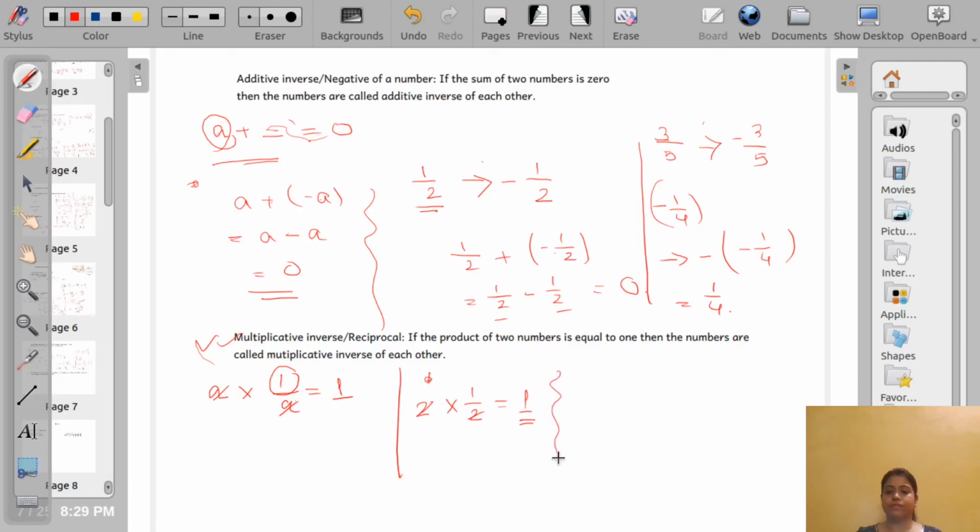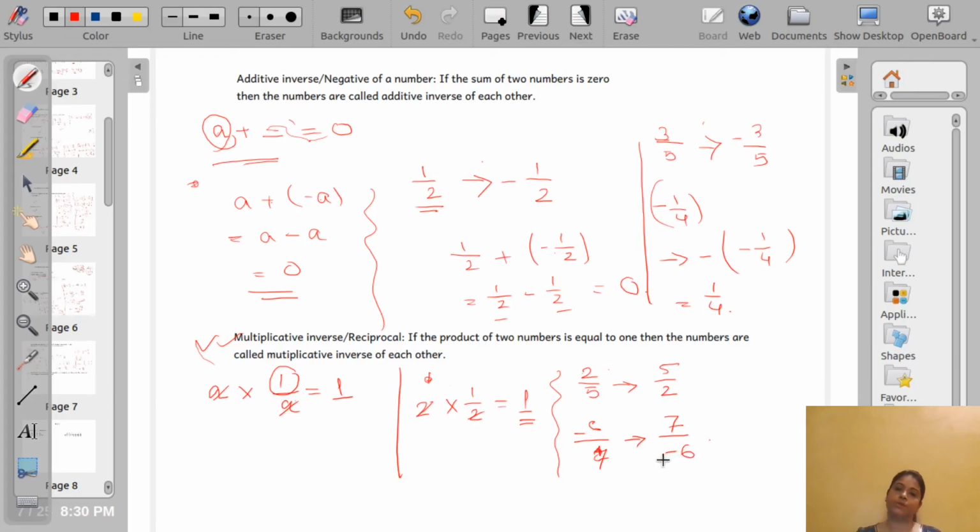Okay. Similarly, if you are given 2 by 5, what is the reciprocal or multiplicative inverse of 2 by 5? It will be 5 by 2. Now if you are given minus 6 by 7, what is the multiplicative inverse of minus 6 by 7? It will be 7 by minus 6.